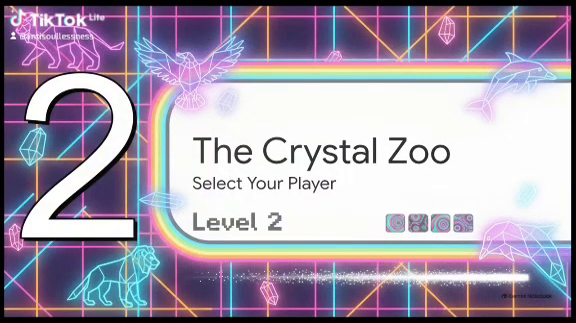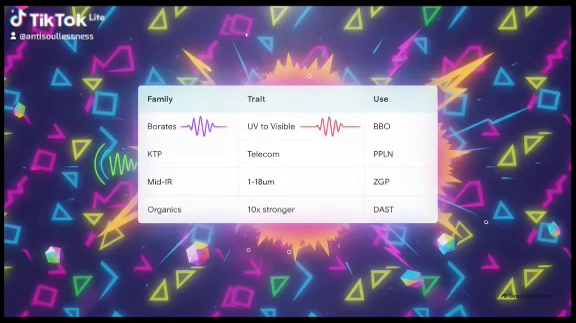Moving on to part 2. Enter the crystal zoo. Select your player. With the rules established, it's time for character selection. We've got about 60 mainstream crystals divided up into distinct chemical families, and each one has a totally unique superpower.